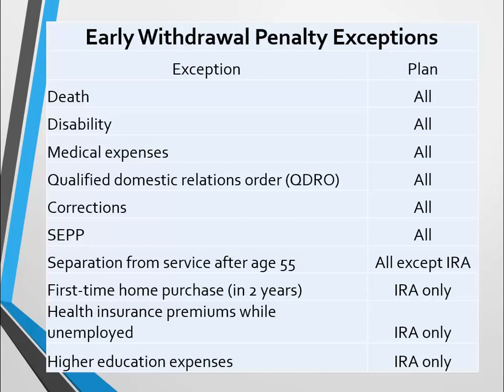The health insurance premiums after 12 consecutive weeks of unemployment compensation. So there's still little things that go with these penalty exceptions, but this is the big picture. And the most common ones that you're going to see are death, disability, and medical expenses. Substantially equal periodic payments is probably the trickiest because it requires calculations to look at the different methods, but you can go into those more deeply later on your